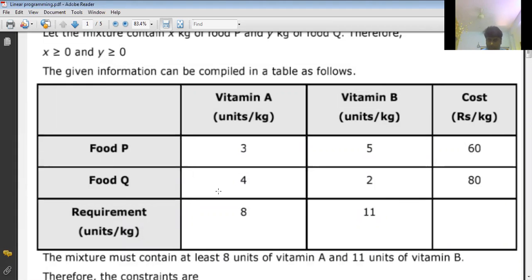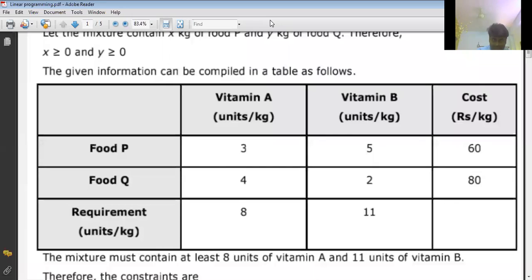What is food Q per kg? 80 rupees. And what is the vitamin A content in food P? 3 units. Vitamin B content in food P? 5. And for food Q, 4 and 2 are given individually. And finally, what is the minimum requirement of vitamin A? 8. That is given.